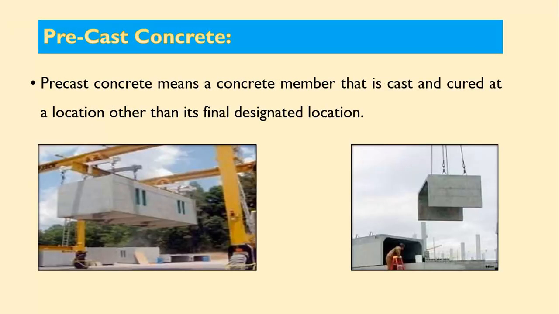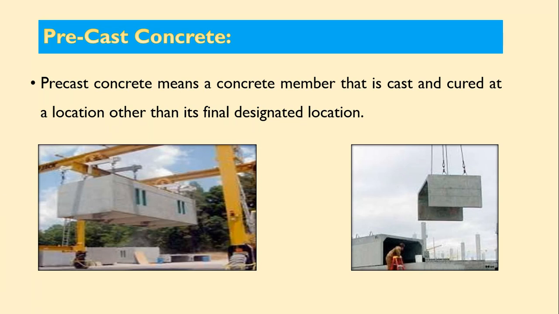So what is this precast concrete? Precast concrete means a concrete member that is cast and cured at a location other than its final designated location. So in case of these precast concrete elements, these are cast in the factory or in the shed, and then these are located at some other place and are called precast concrete members or precast concrete elements.